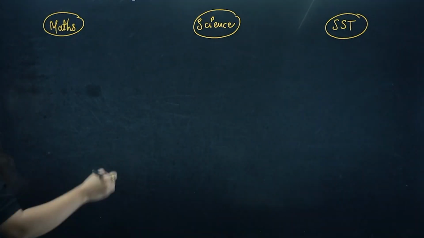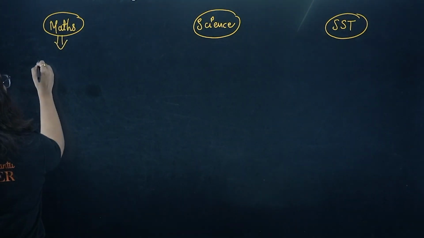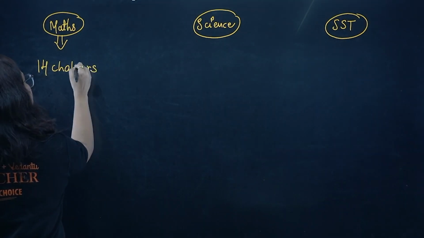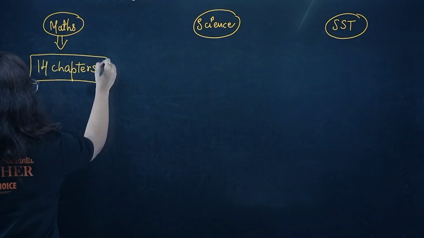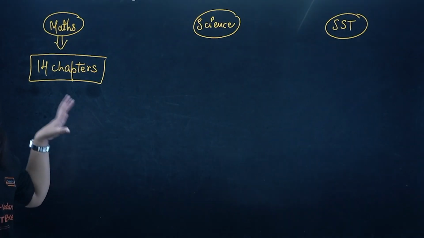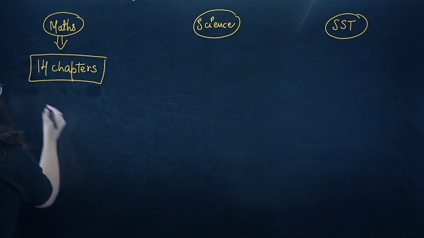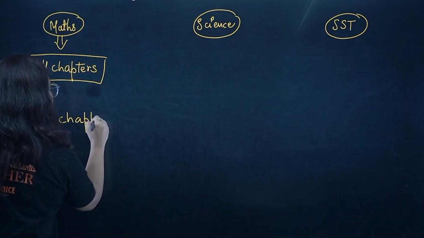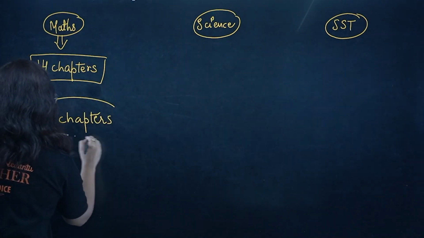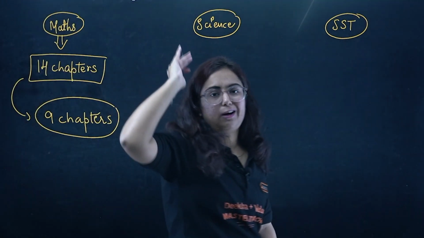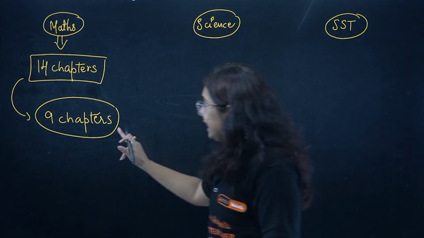Right? Let me tell you, in maths you have a total of 14 chapters. How many chapters are there? Total 14 chapters. I am not telling you to complete all of them before the half yearly examination, but let's complete 9 chapters among them. Okay, let's complete how many chapters, beta? 9 chapters among them, and let's leave the 5 chapters for after half yearly.